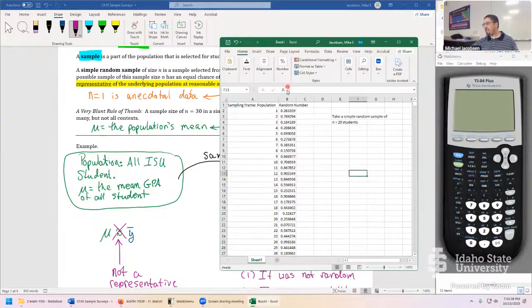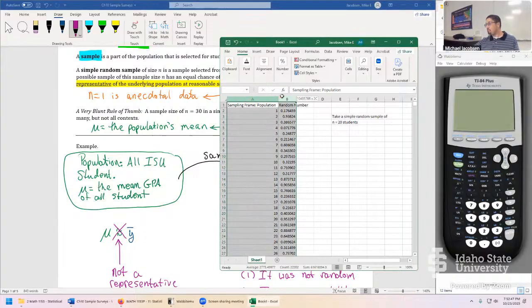The big takeaway is all of these are totally random. Student one getting a 0.26 had nothing to do with their position in the roster, the sampling frame. And if we hit delete again, it's just another random value. So if you sort this, it's like getting your top 20 students totally at random. You can sort both columns.